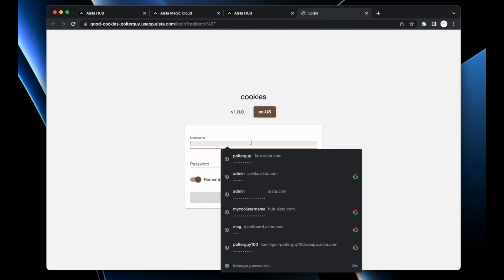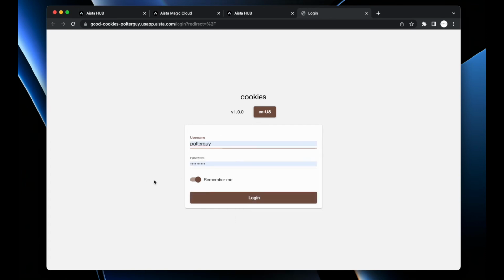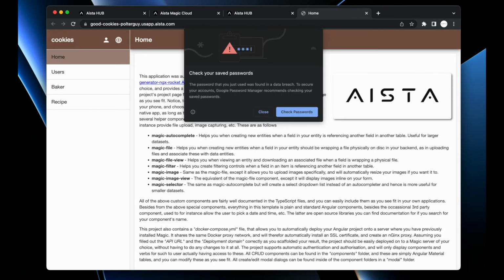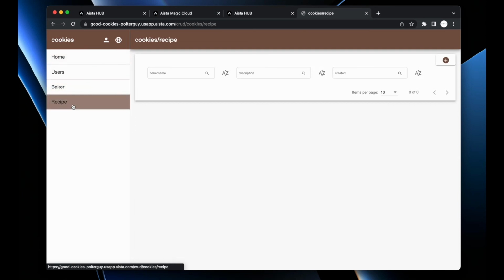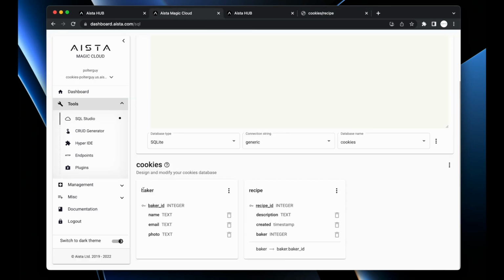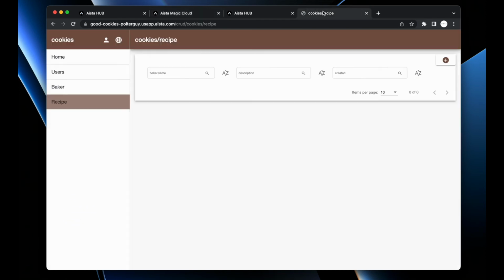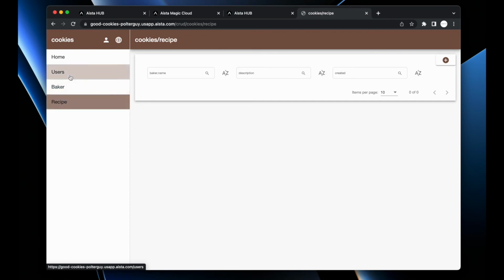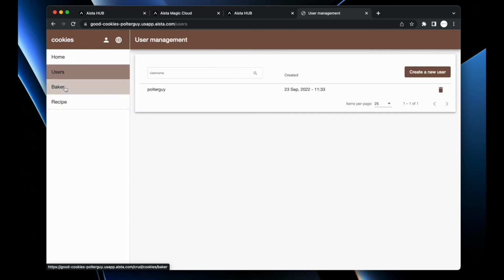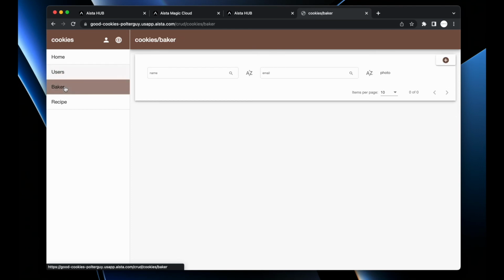So only one thing remaining, as you can remember, the API secures the database, and by default, every single application you are creating with Magic Cloud is secured such that you have to log in with the username and password. Now when I'm inside of my cloudlet here, we see baker and we see recipe. These are the two tables we had here, baker and recipe. And we have two forms here, one for a baker and one for a recipe. And then we have users, which is a helper field, allowing me to dynamically create new users to give access to, for instance, friends, fools, and family, or whatever, to this particular system.